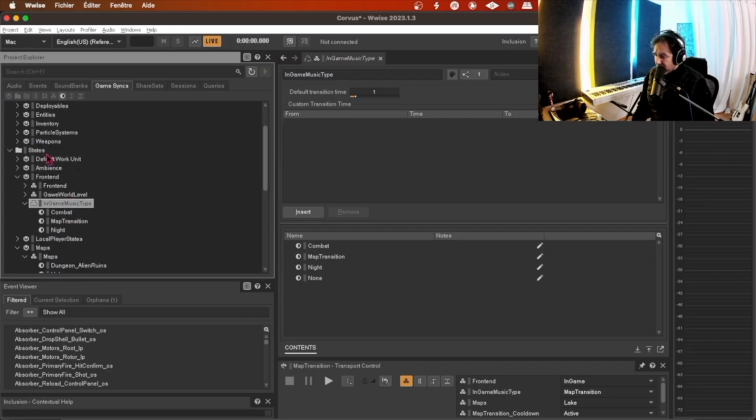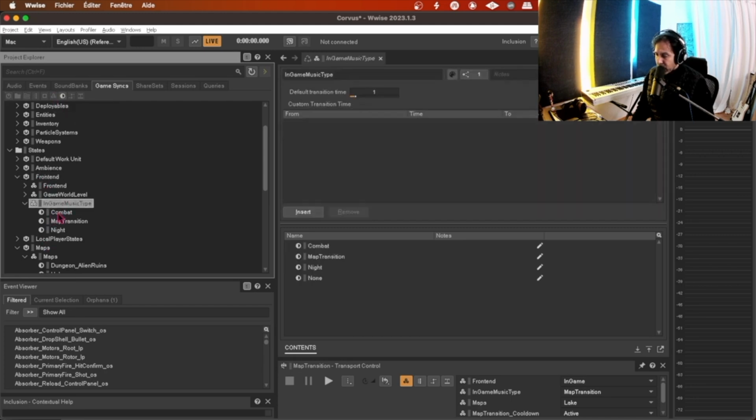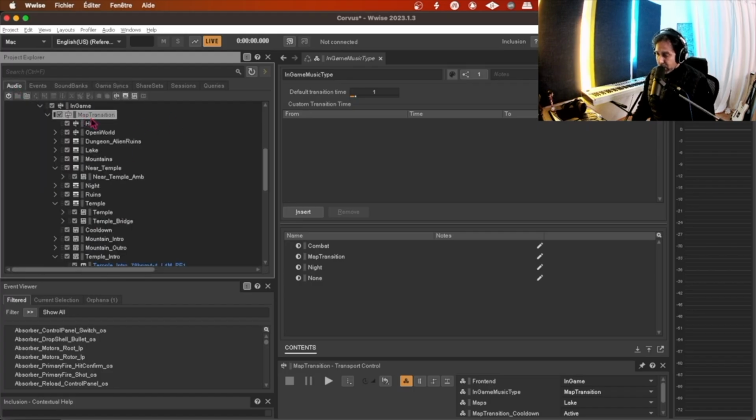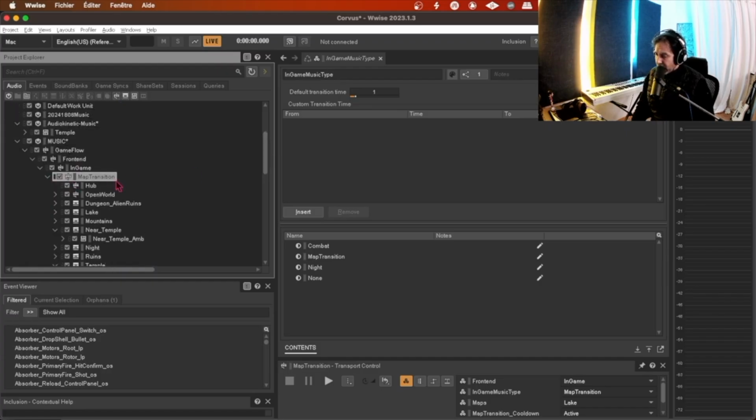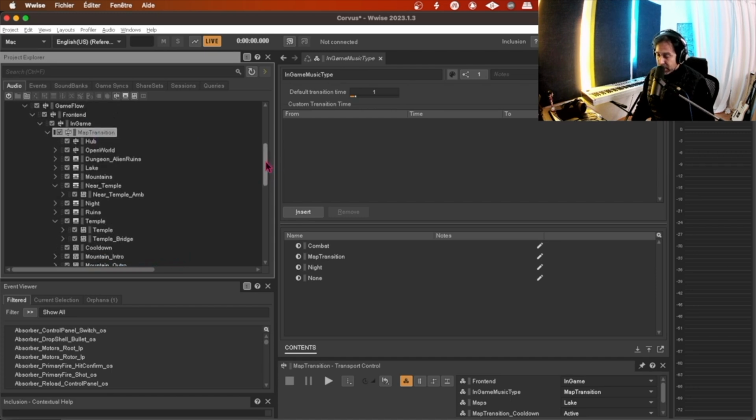Of course, we can go into our work unit and create a state group. And then inside the state group, we can create different states that we will label properly. And then we just need to create the music switch container. There are several, but let's focus on the map transition. And inside map transition, we see that we will switch between different music inside the game when we are exploring, for example, mountain and lake.